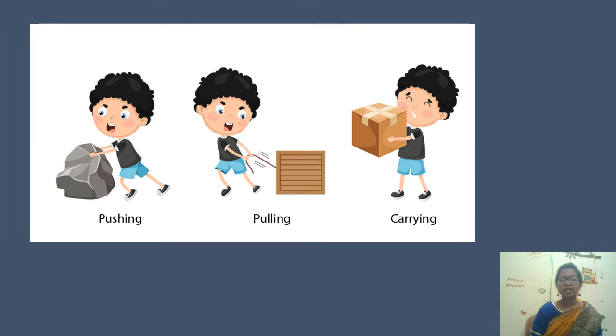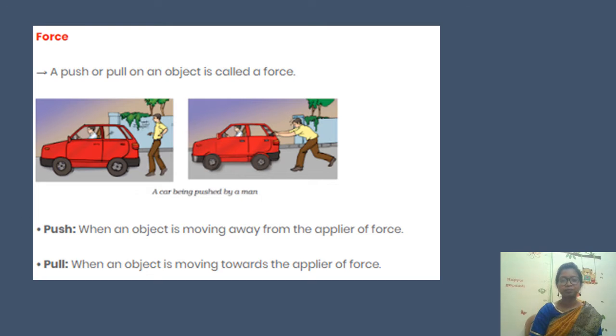Now you can see here the boy is pushing a rock, pulling a particular object and lifting or carrying a heavy object. So they are applying force. Now you can see what is push and what is pull. So when an object is moving away from the applier of force, when a person is applying a force, he is the applier and it will move away, so that is called push. And what is pull? When an object is moving towards the applier of force, the person who is applying, he is the applier here and the object will move towards him.